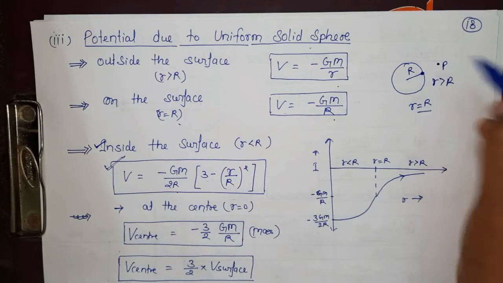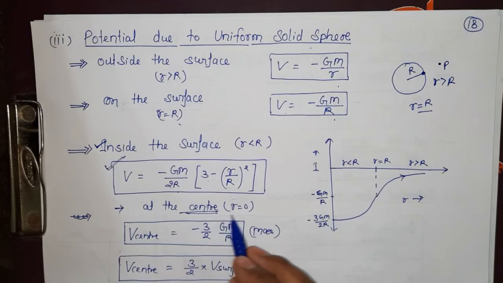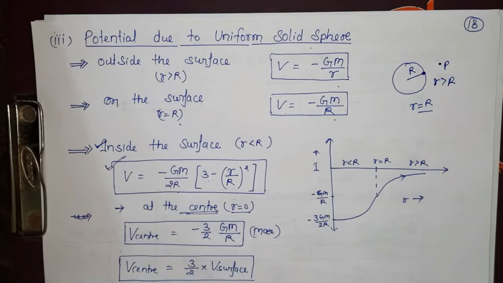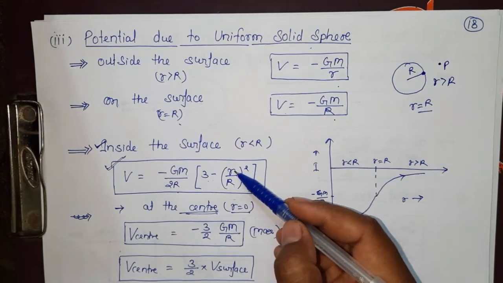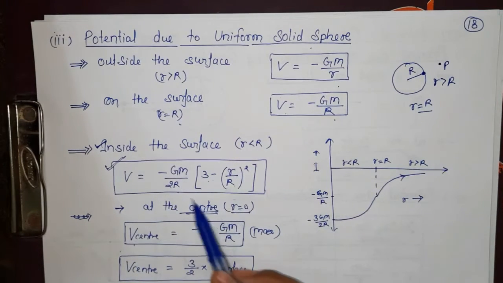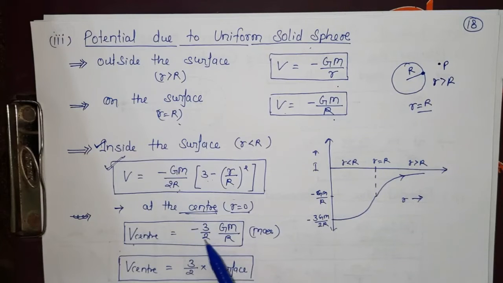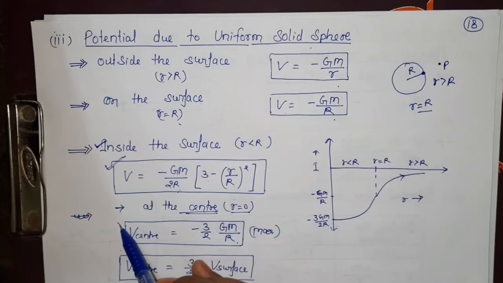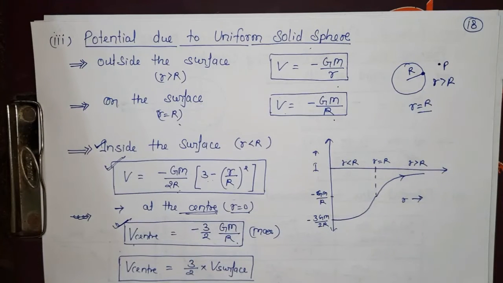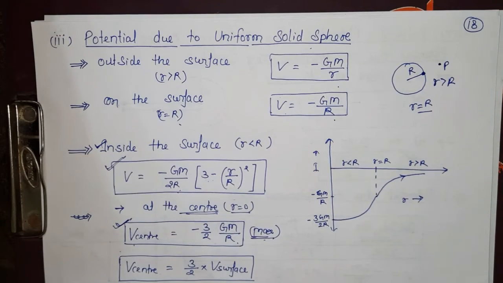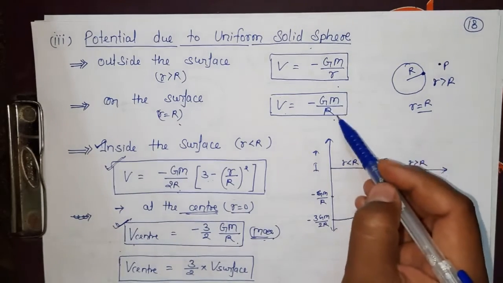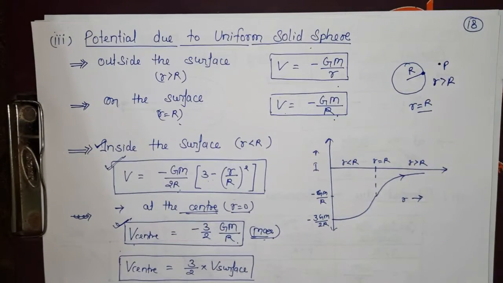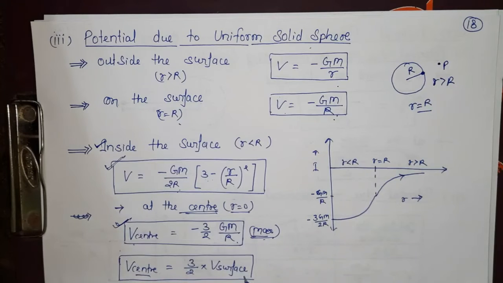Now if someone asks you at the center, at the center this small r is 0. So when small r is 0 in this formula, then what formula comes? Potential at the center is minus 3 Gm upon 2R. Now this is the maximum value. So the maximum value of potential due to a uniform solid sphere is at the center, and at the surface it is minus Gm upon R.